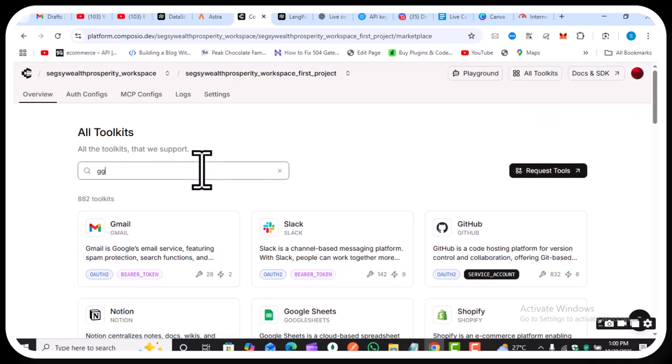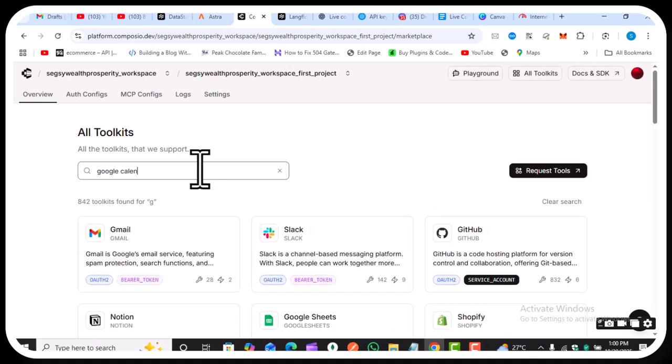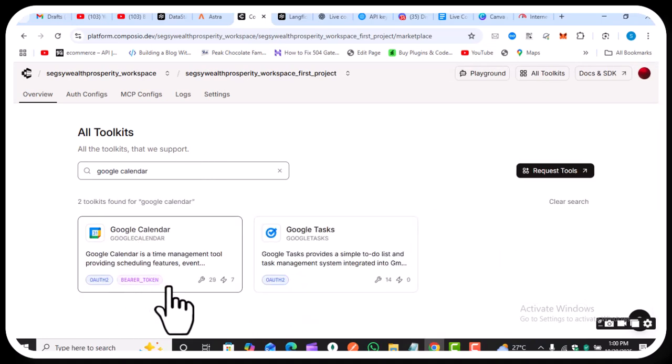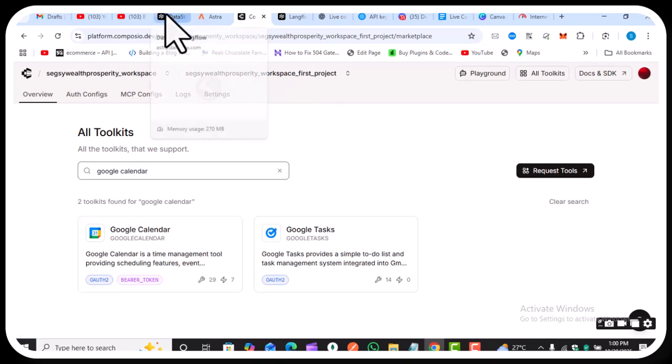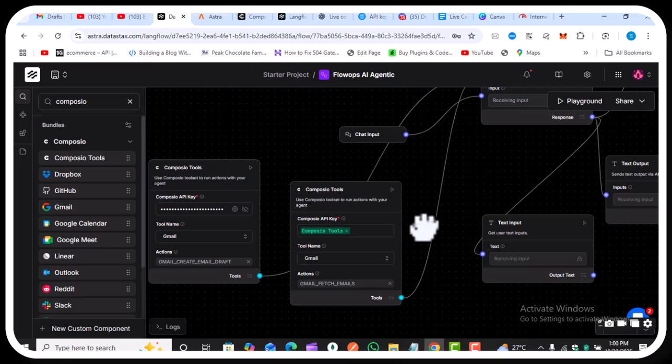Then I have access to Google Calendar. I've used the API key with this action, fetch emails. We also have this node, create email draft.